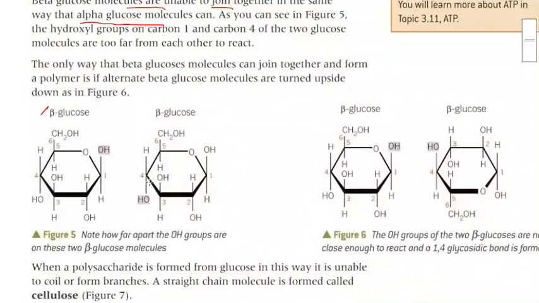Now if two beta glucose molecules are there, what is happening? The OH groups are on opposite sides. So note how far apart the OH groups are on these two beta molecules. In beta molecules, the OH groups are opposite to each other. They are not in front of each other. Okay, so the OH group of the beta glucose are, just give me a second.